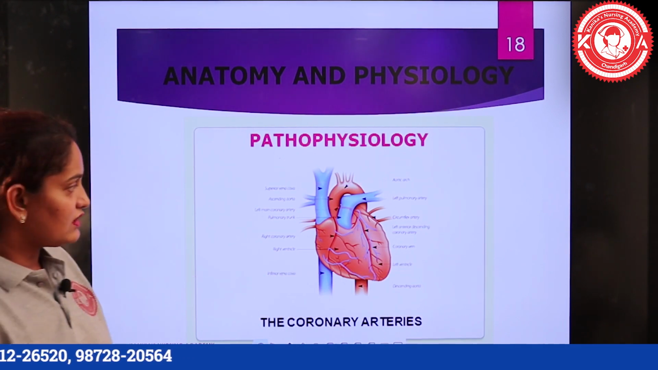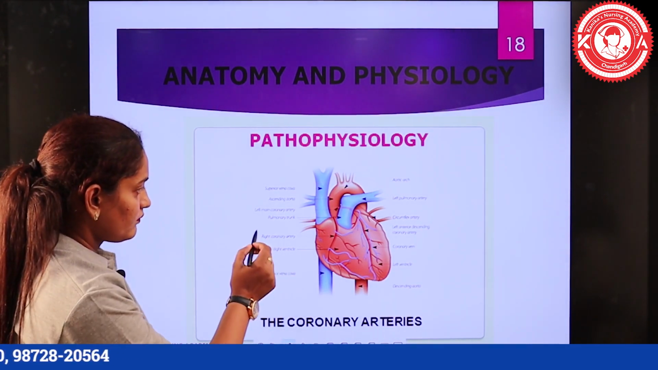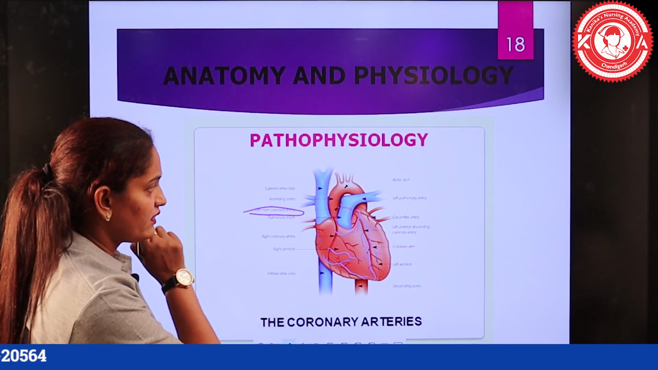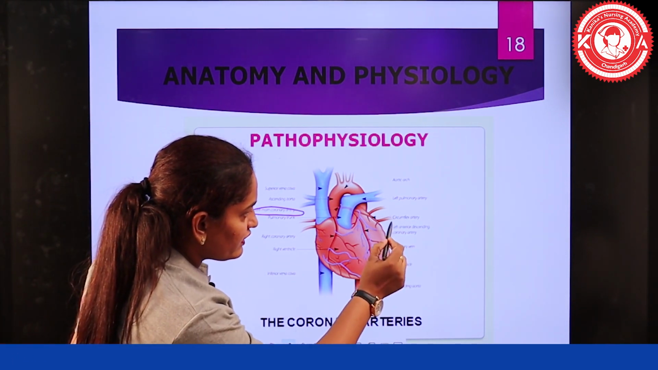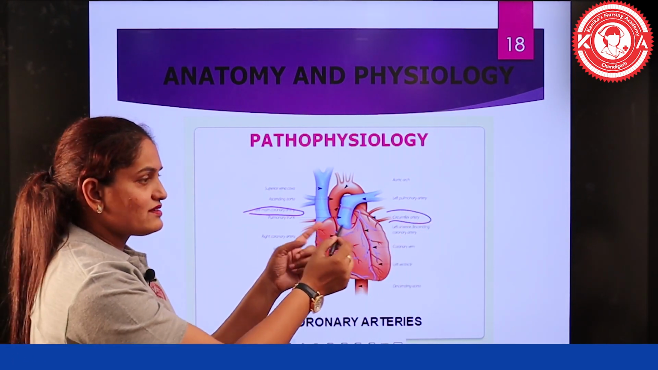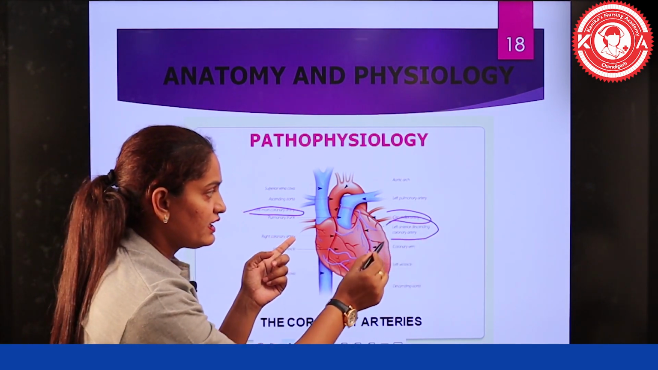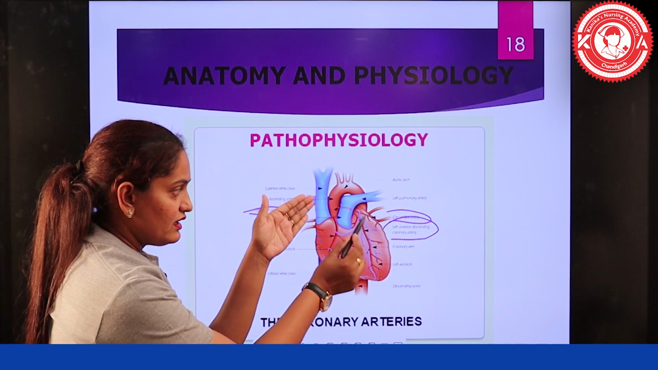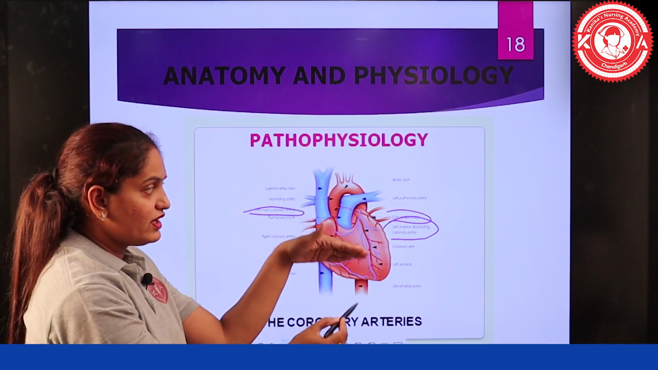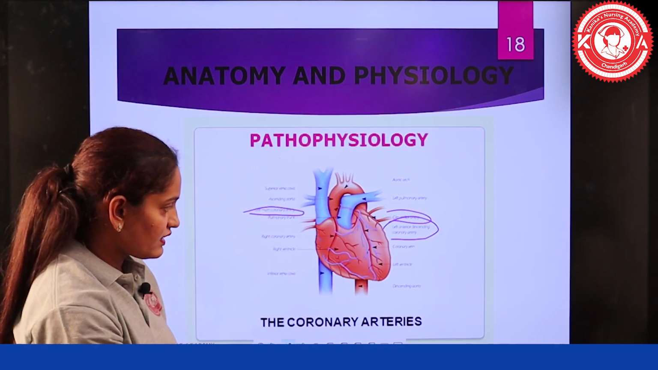So these are the branches. If we can just see here, we have the left main coronary artery, we have the circumflex artery which supplies the lateral part of the heart, and then we have the left anterior descending artery. Anterior descending means the heart's front portion will be supplied by this artery.